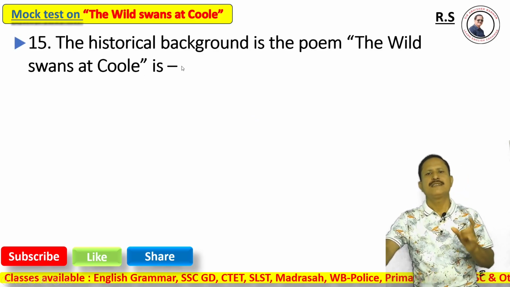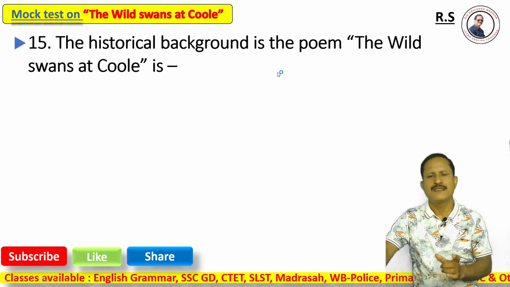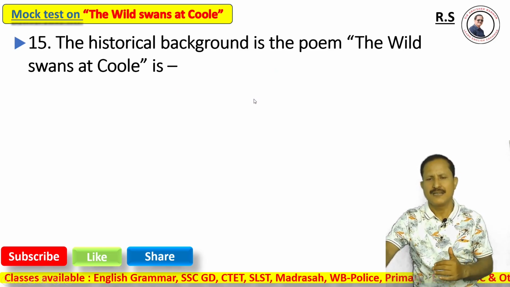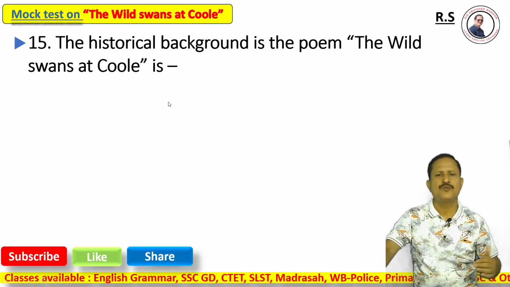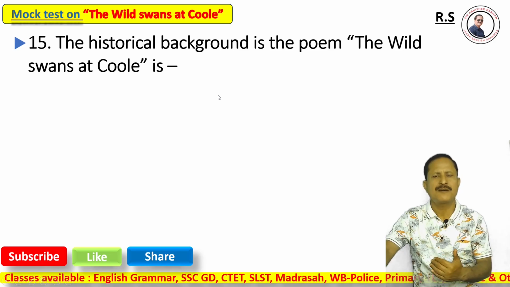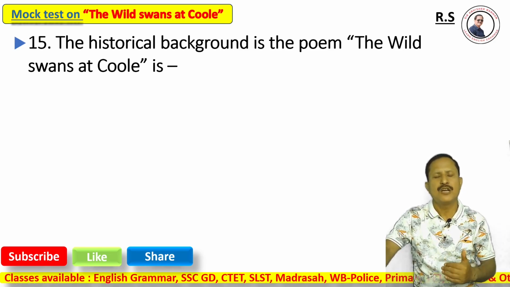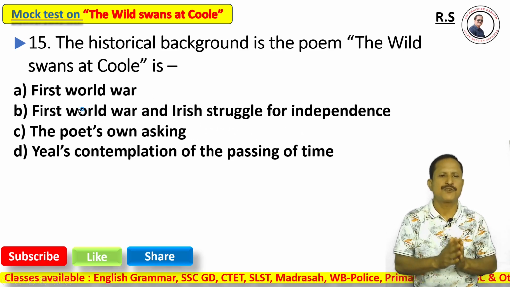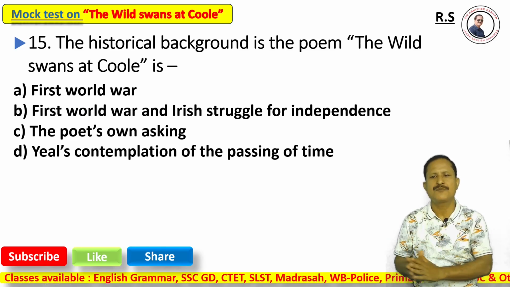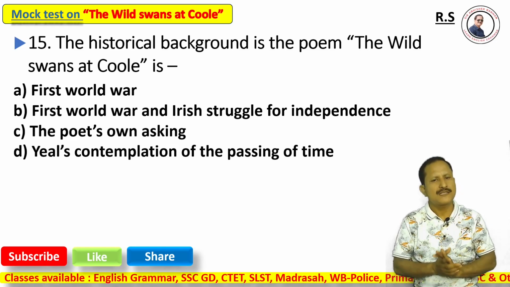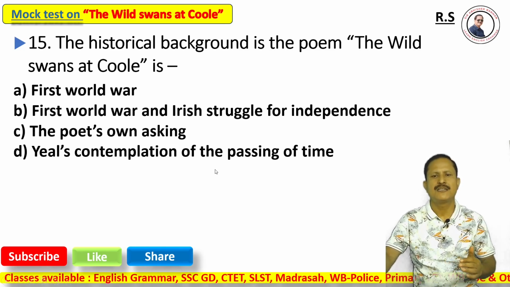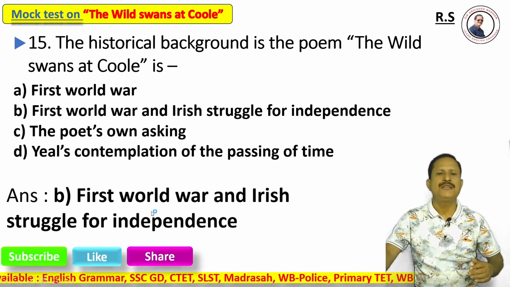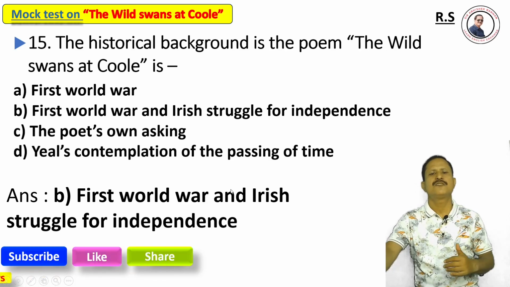Question number 15. What is the historical background on which the poem The Wild Swans at Coole is written? Option A, First World War; option B, First World War and Irish struggle for independence; option C, the poet's own asking; option D, Yeats' contemplation of the passing of time. The right answer is definitely option B, First World War and the Irish struggle for independence.